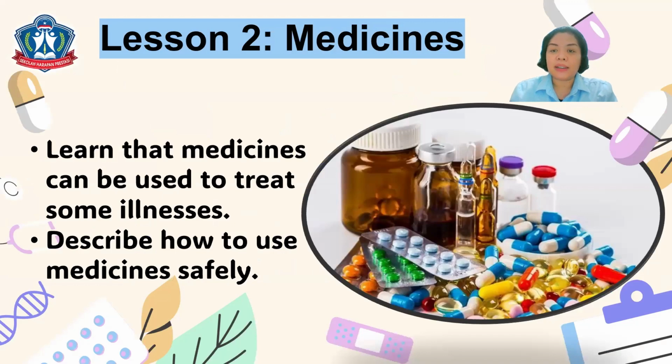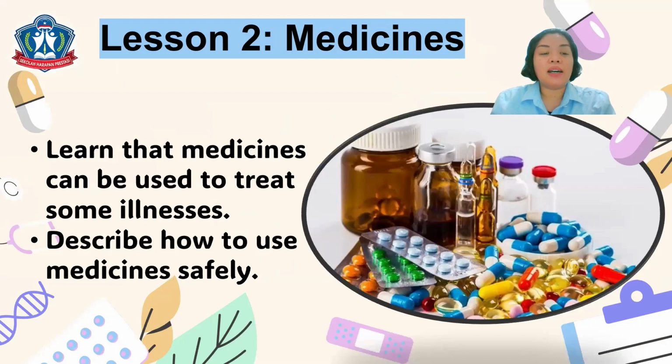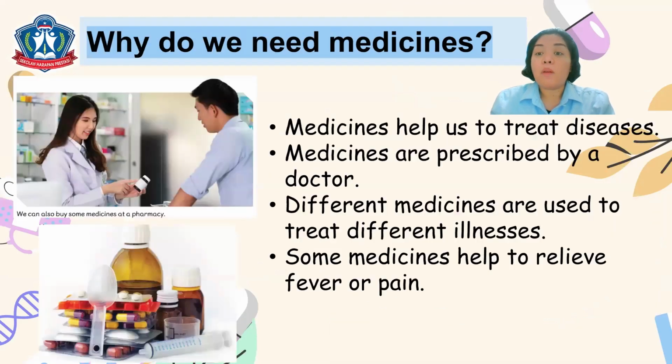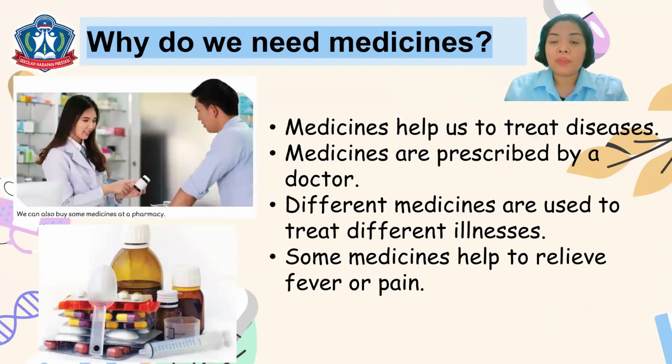It talks about medicines. What are medicines? So the learning objectives for these lessons are to learn that medicines can be used to treat some illnesses and to describe how to use medicine safely. Why do we need medicines? Medicines help us to treat diseases. So if we are sick, doctors will prescribe us medicines. Different medicines are used to treat different illnesses. Take note of that. And some medicines help us to relieve our fever or pain.